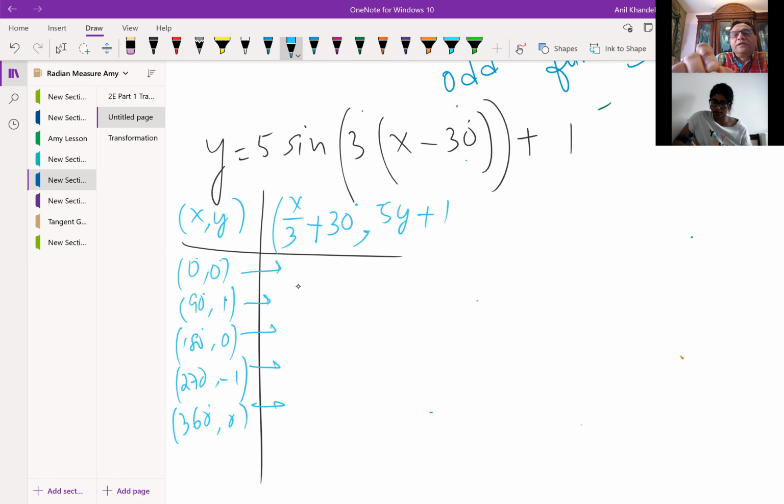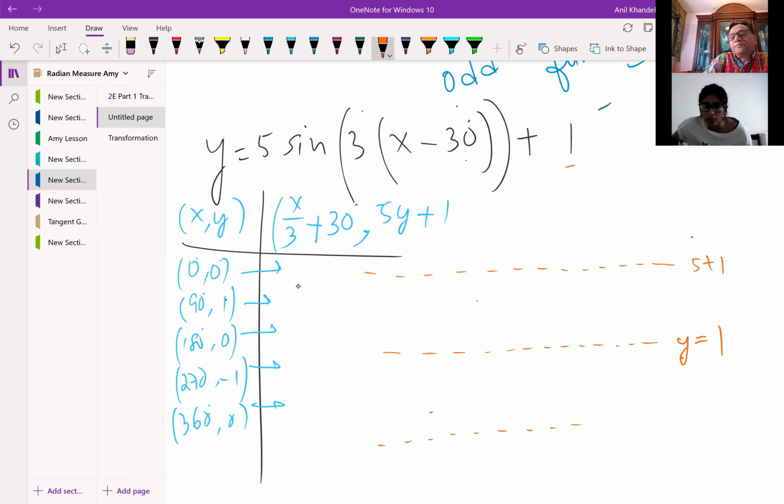So what I do actually is, as I am going to repeat, first look at the axis. So we have this axis at 1, right? This is y equals 1. Then look at the amplitude. Amplitude is 5. So we'll go 5 up from here, so this is 5 plus 1. And if you go 5 down, 1 minus 5, which is -4, right? On the coordinate, on your graph.